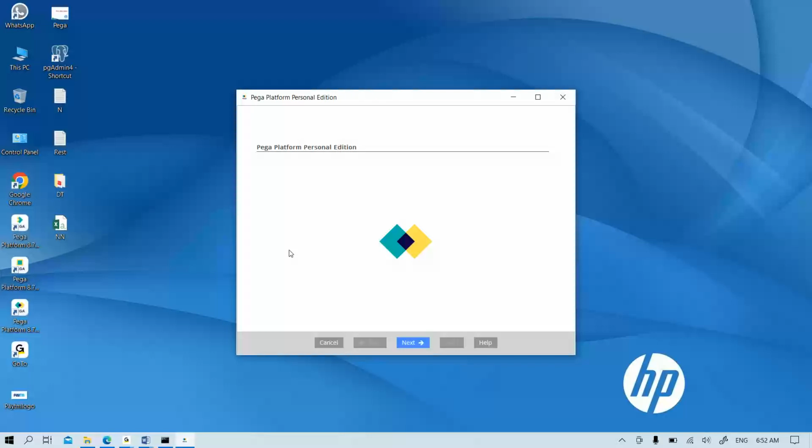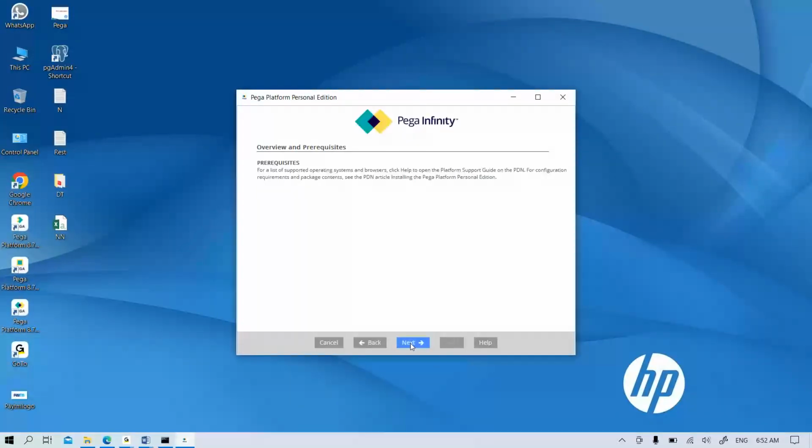Then you will get the installation widget. In this widget you just have to follow the screen step by step. Mostly we don't change any option till the last button. You just follow the buttons, 99% no need to change anything. Click on next. Prerequisites are nothing but the system requirements and what is getting installed.